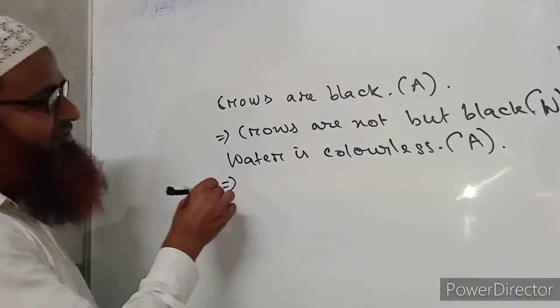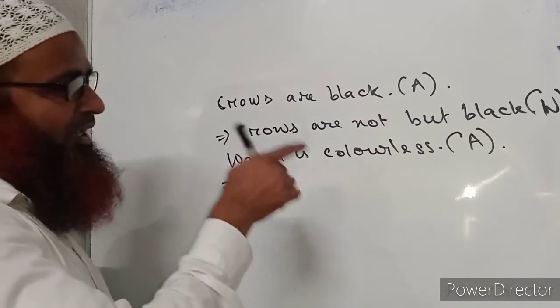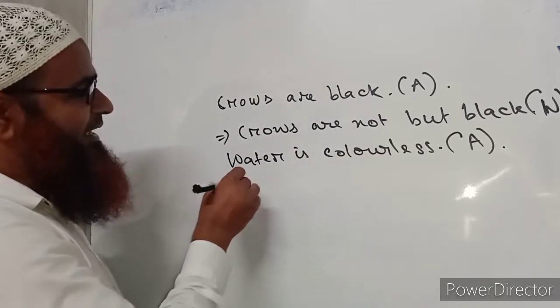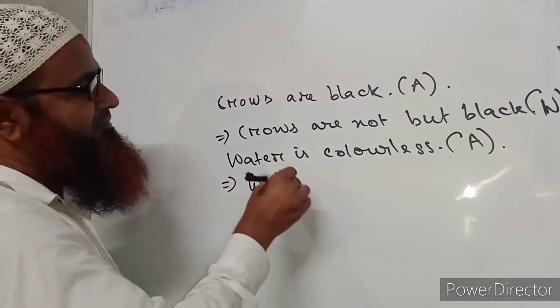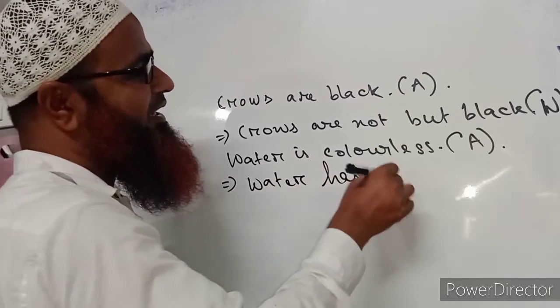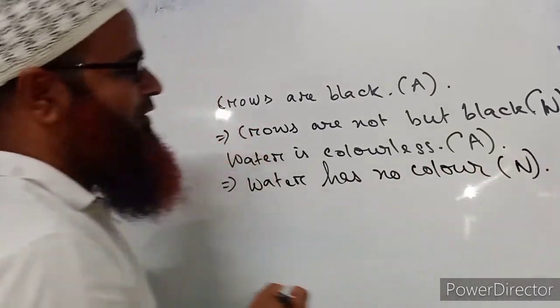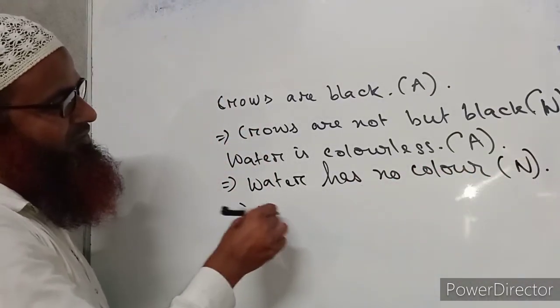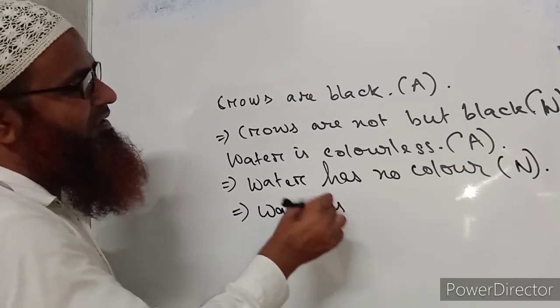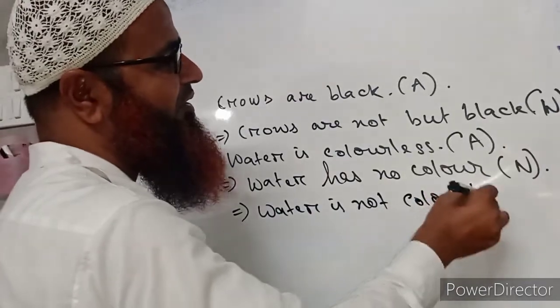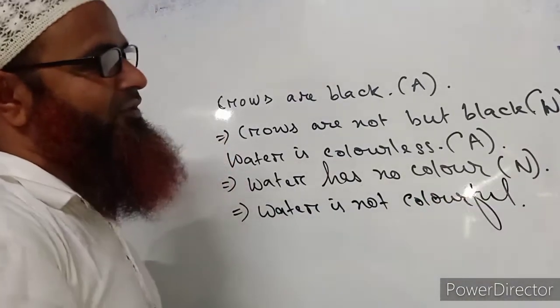The popular negative form of this sentence is "water has no color." We may write like this also: water is not colorful.